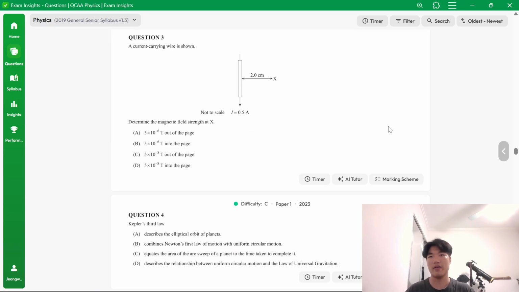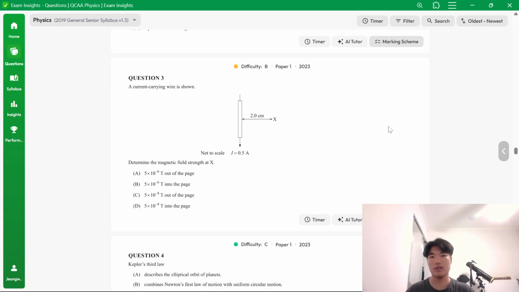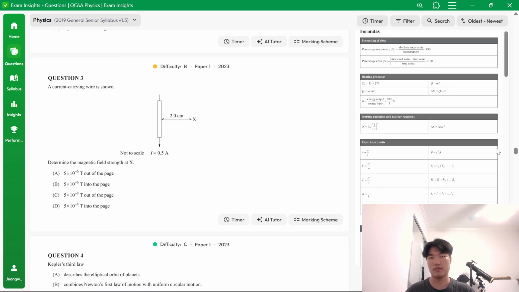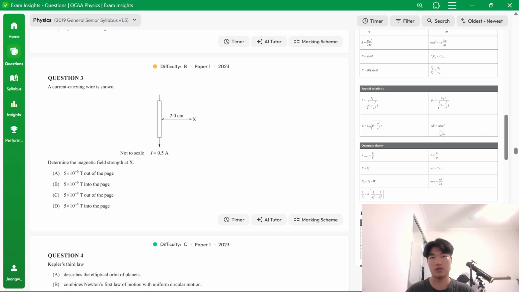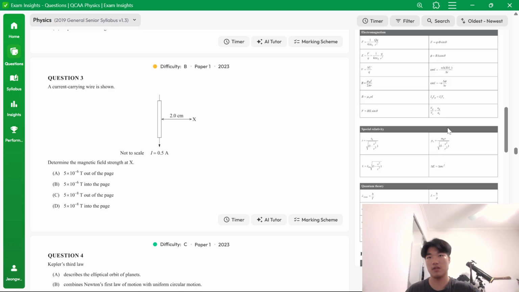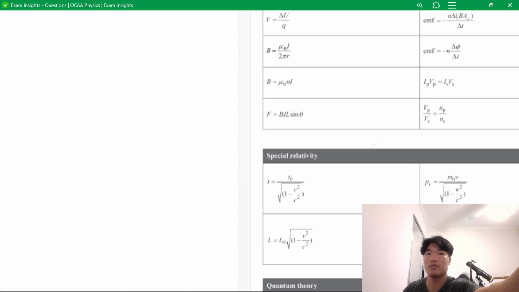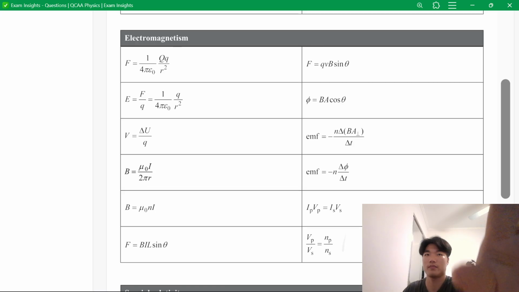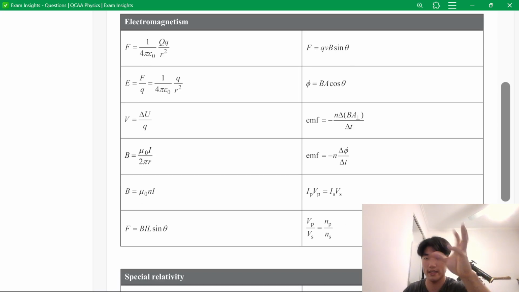A current carrying wire is shown. Okay, so here, a good thing about Exam Insights is that you can access the formula sheet just in the application. For this question, we're given current and we're given some distance. It's not the length of the wire, so it's not capital L. Up here, these are the formulas that we need to refer back to.